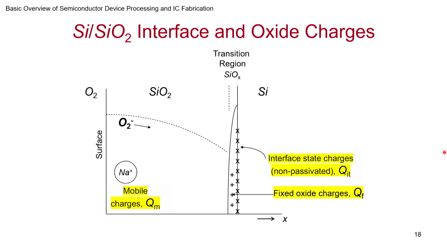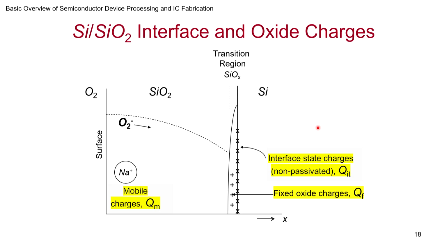These are levels that are present where they should not be present, right? Your conduction band, valence band, at the interface you will have some levels. So if they are not passivated and they end up getting charged, that's what we are concerned about. In electronics, we are interested in what affects charge, right? So this can be represented as Q sub IT. IT is interface.